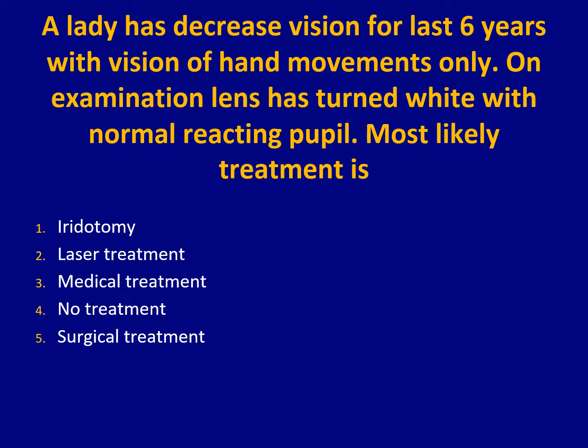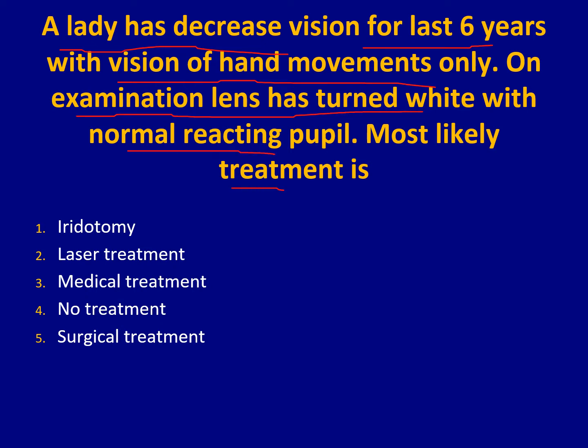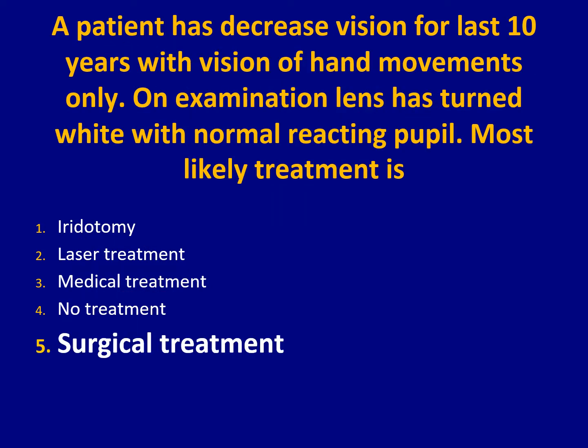Next MCQ. A lady has decreased vision for the last 6 years with the vision of hand movement positive only. On examination, the lens has turned white with a normal reacting pupil. The most likely treatment is... So we know the condition is cataract. So what is the treatment of the cataract? Iridotomy? No. Laser treatment? No. Medical treatment? There is no medical treatment for the cataract. No treatment is not the answer because you have to treat the patient. Surgical treatment is the most likely answer because that is the only treatment for the cataract. Let's see. Surgical treatment is the answer.